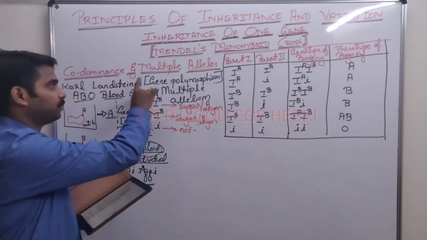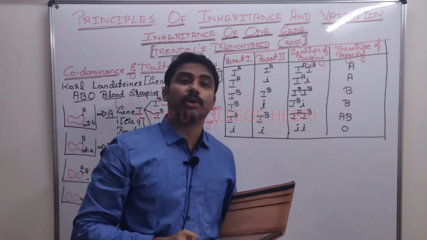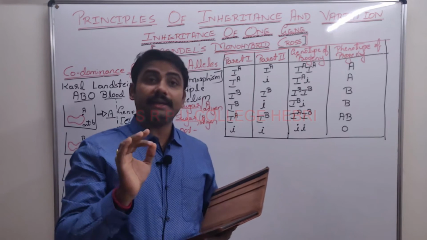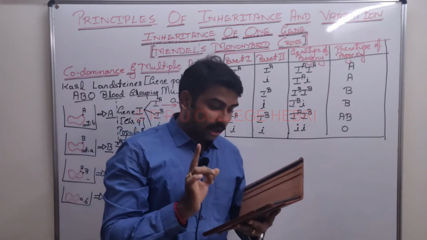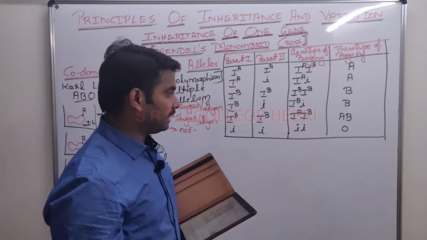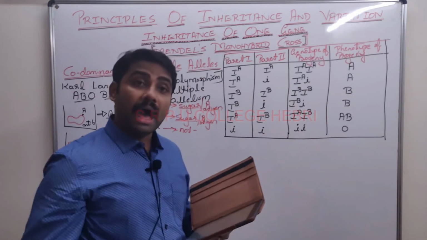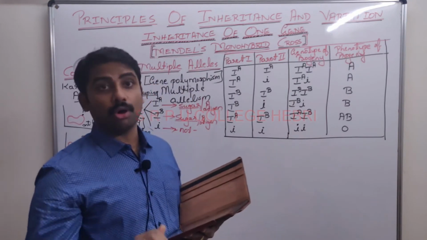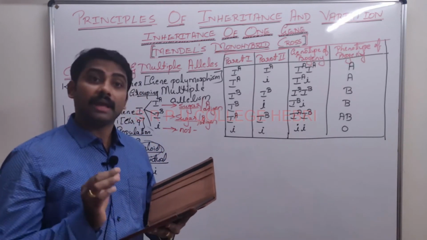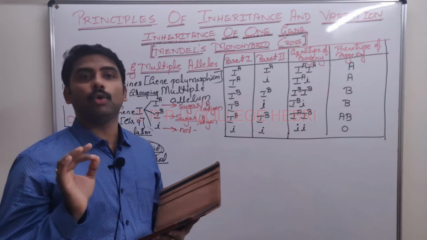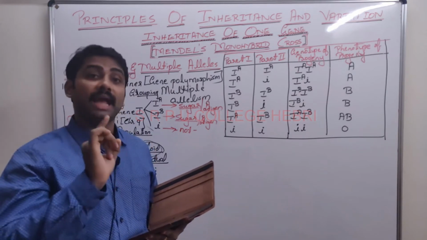Just now I completed multiple alleles. Next line is the subheading codominance. Mark it a very important 2 mark question. It is the inheritance in which both alleles of the gene are equally dominant or expressed. Example: ABO blood grouping system in humans, in brackets, AB blood group.